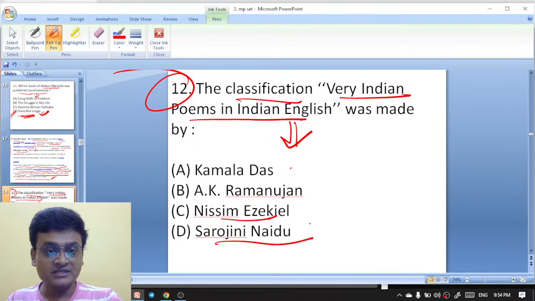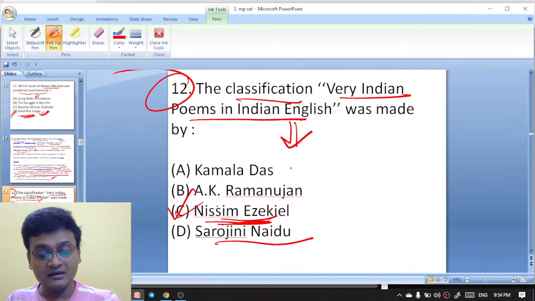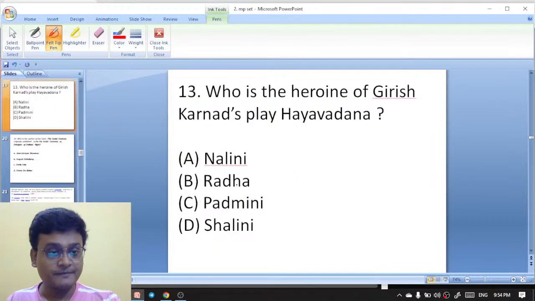So "very Indian poems in Indian English" was a classification made by Nissim Ezekiel. Nissim Ezekiel had actually classified very Indian poems in Indian English. So here C is the right answer.